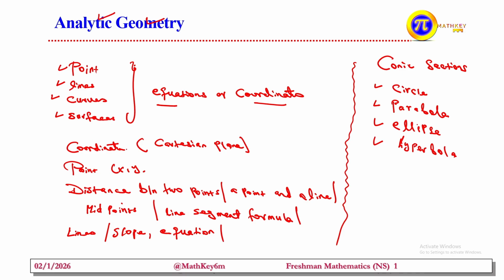When we say coordinate, it may be the Cartesian plane. A point may be represented in the form x, y. In case of distance, we may try to find distance between two points or a point and a line. We have midpoints or line segment formula. Lines consist of slope and equation of line. And the next one, conic sections.